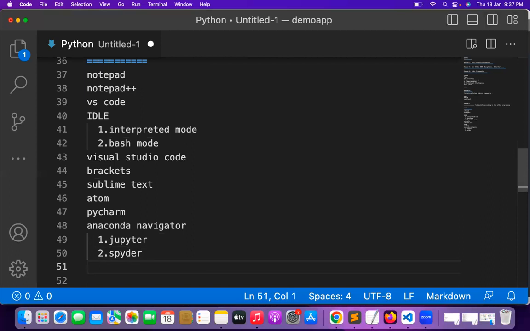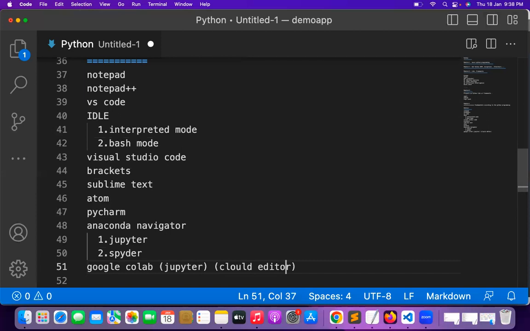And one more thing, Python can be written in Google Colab. This is basically a cloud editor. Google Colab is a cloud editor, and in Google Colab we again have Jupyter.